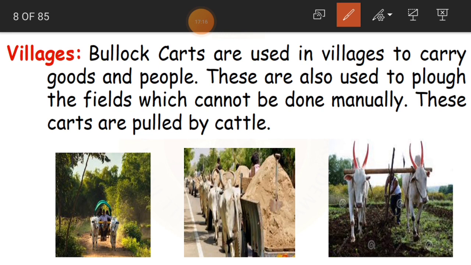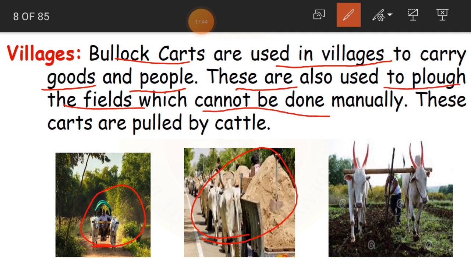So we use bullock carts to carry goods and people. Bullock carts are used in villages to carry goods and people. Have you seen bullock carts? Even these days we use bullock carts more in villages, and they are used for so many purposes. Not only for carrying goods and people, they are also used to plow the fields, which cannot be done manually. See, what are the bullocks doing here?